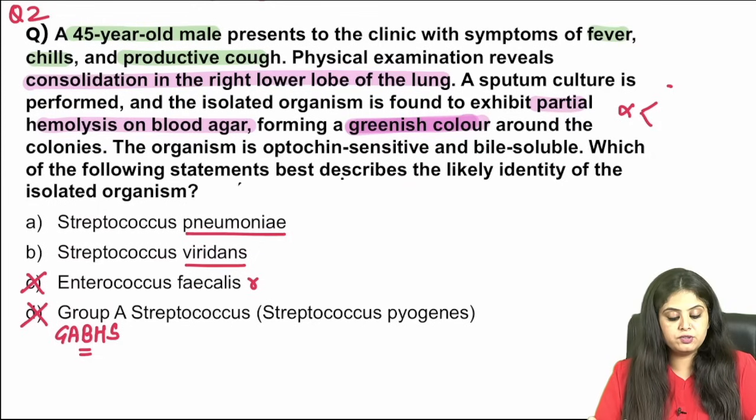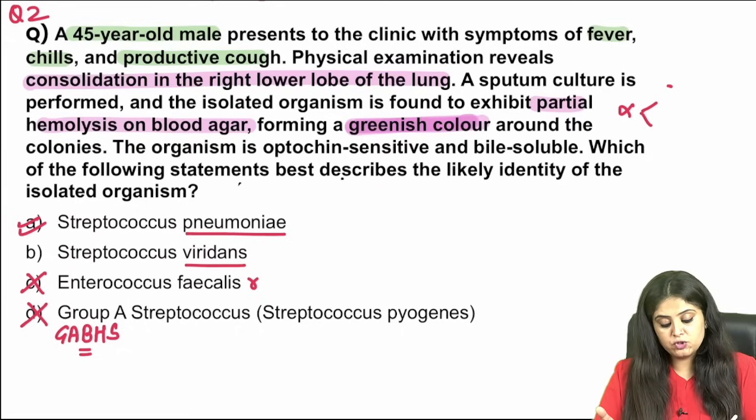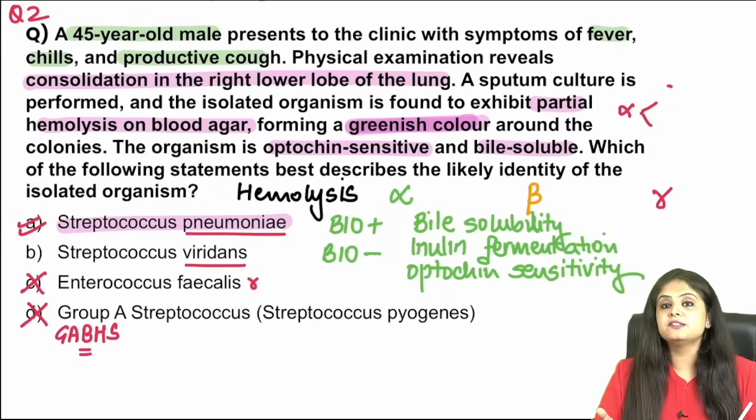So now I have two options. Either it's pneumonia, which, going by the clinical history and physical examination, is also this, but further, when I read the optochin sensitivity and bile solubility, that further tells me about pneumonia. So let's study this in detail.